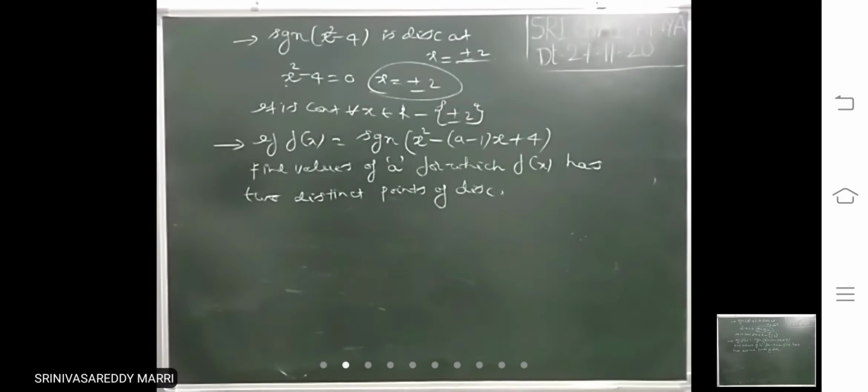Suppose he is asked like this. F of x equals signum of this given. He is asking find values of a for which f of x has 2 points of discontinuity.